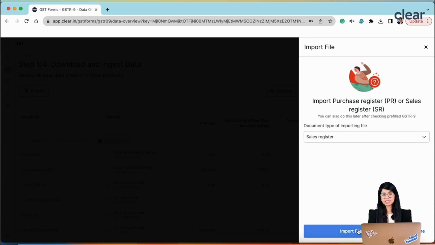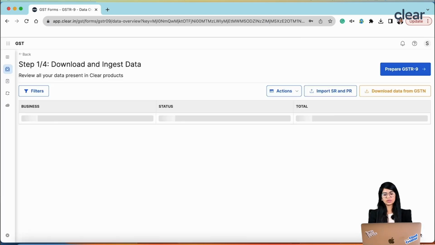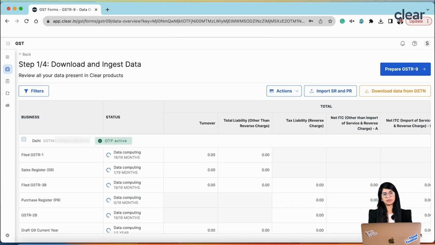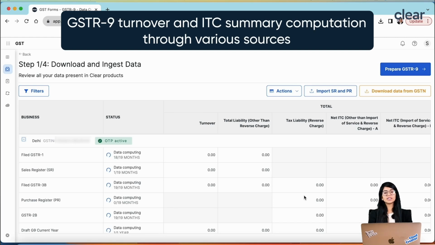Again, here you can ingest the data in the ClearTax template, you can use your own template, and you can even ingest your template as it is without making any changes to it, and also you can use the government template to ingest the data. Similarly, you can even ingest the purchase register from here. Once this data has been ingested, which is your sales and purchase register, you can just click on done, and if you don't want to ingest it, that is also okay, you can just click on done in that case.